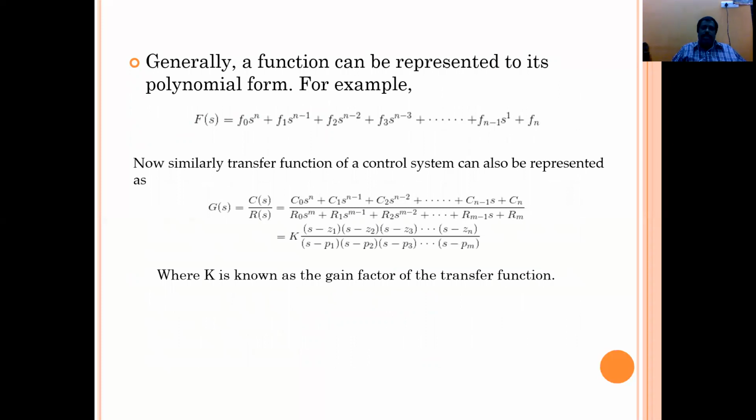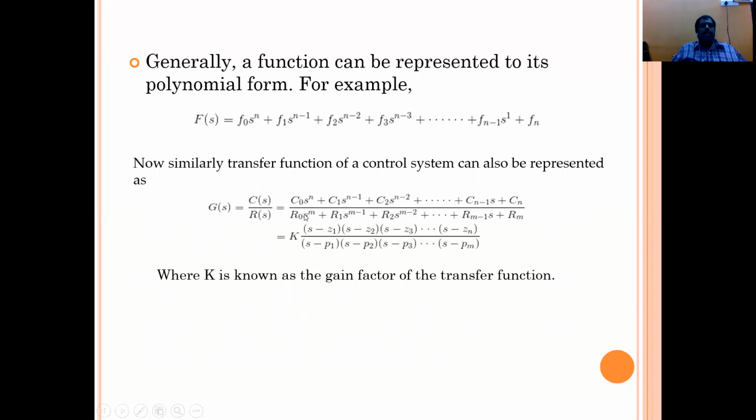The function can be represented in polynomial form, like f(s) = f0 s^n + f1 s^(n-1) and so on. Similarly, the transfer function of the control system can also be represented like this. G(s) is the gain value, the total gain of the system. What is the meaning of transfer function? It is the Laplace transform of the total gain. That's why G(s) is equal to C(s) by R(s).